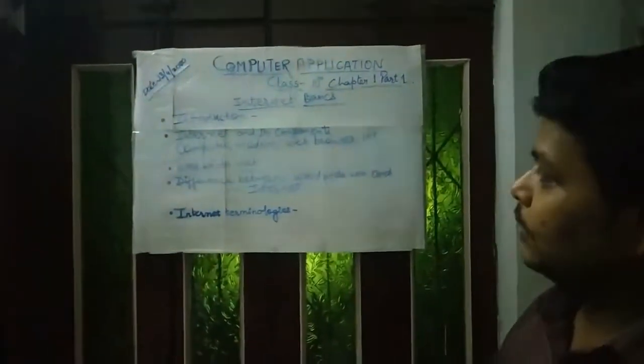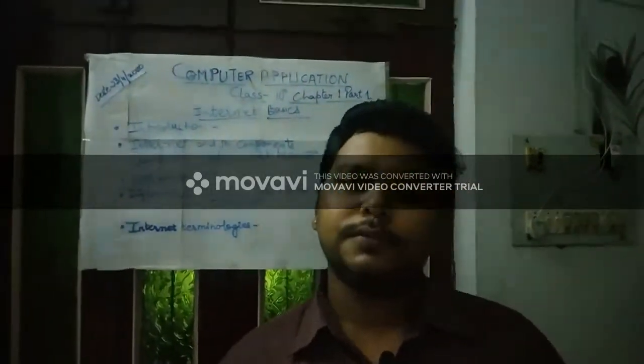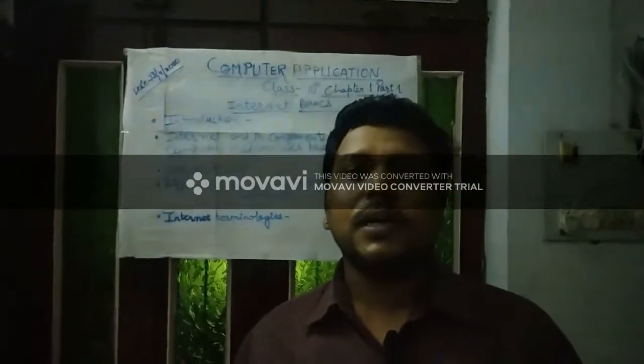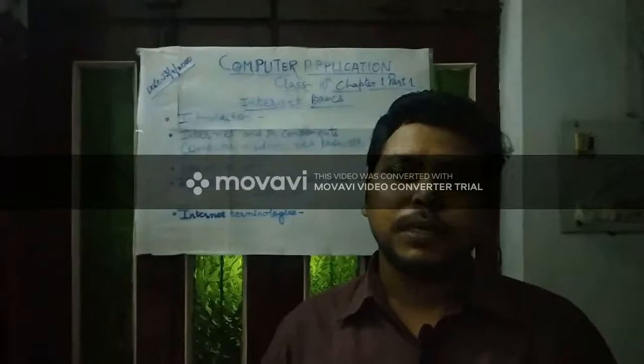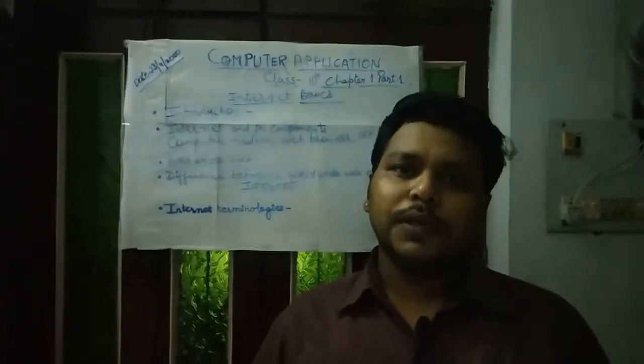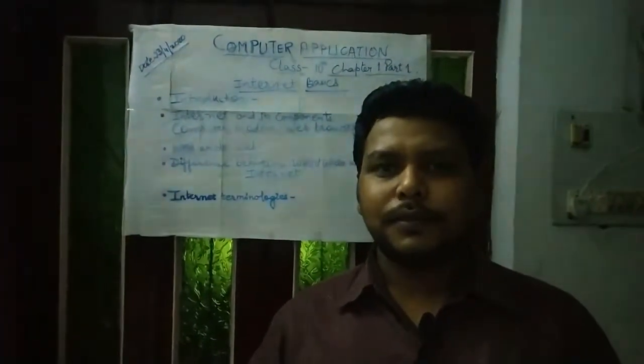Now next is World Wide Web. What is World Wide Web? It is not the internet. It is a consortium. Means it is an institution or sangathan, we can say, through which the rules and regulations of the internet are guided.